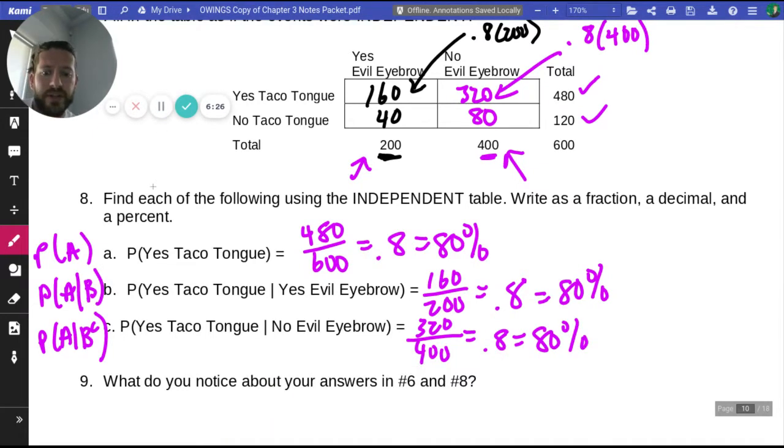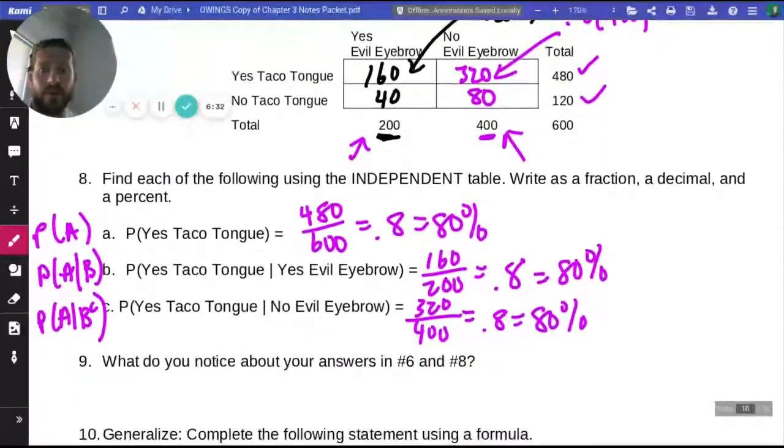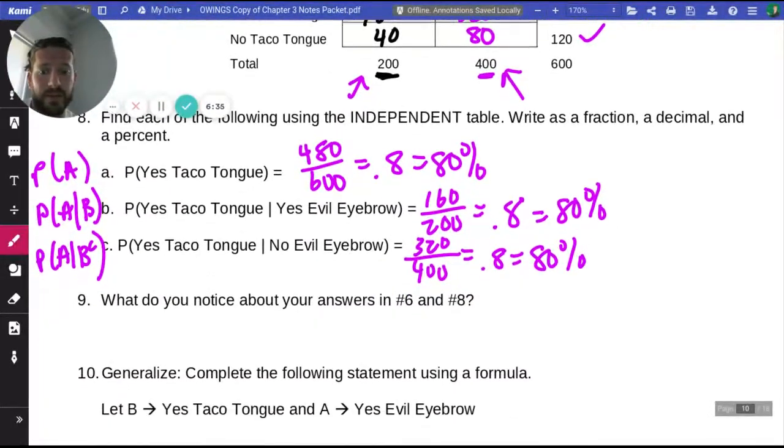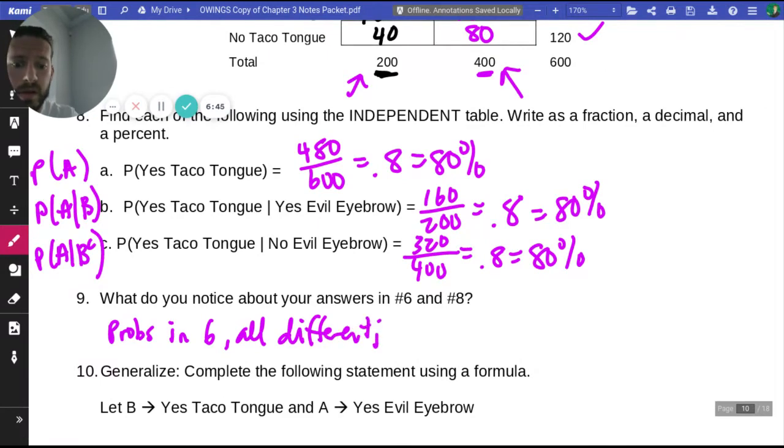So we should notice in number 6 that all those probabilities are different, versus in part 8, all those probabilities are the same. So we can say the probabilities in 6 are all different, versus the probabilities in 8 are all the same.